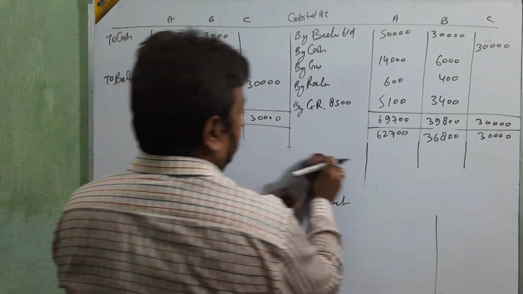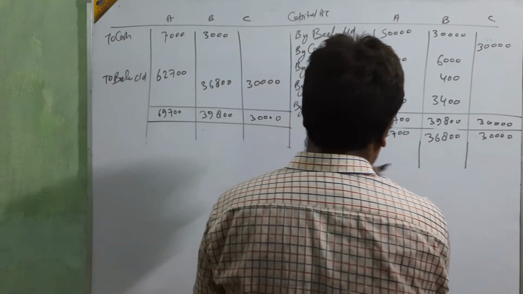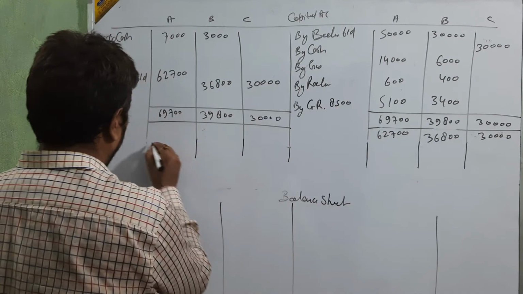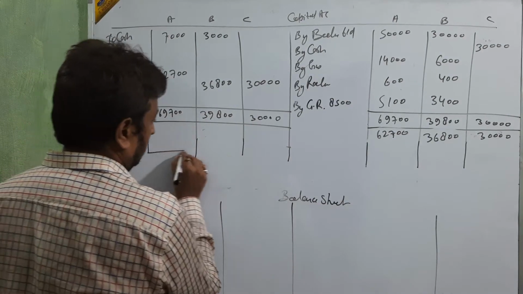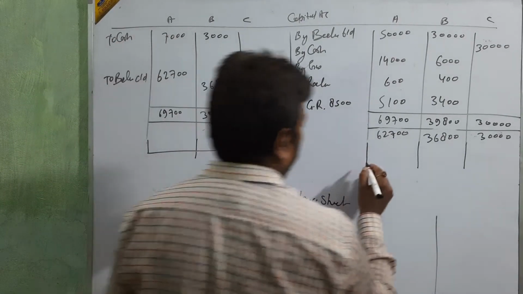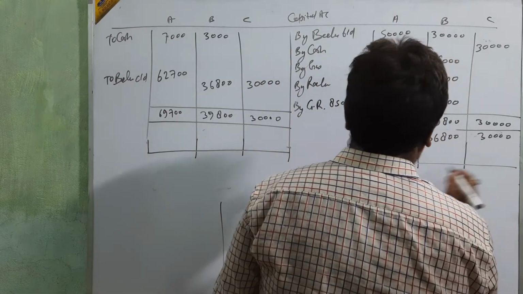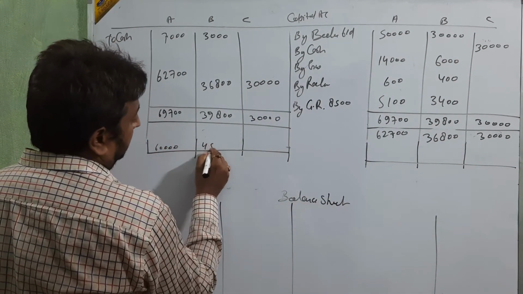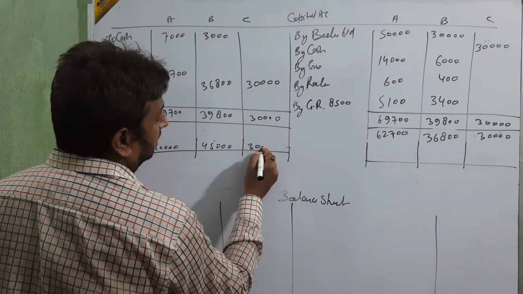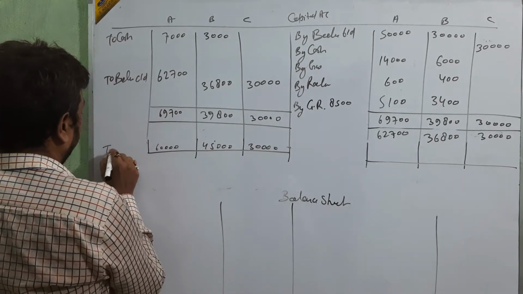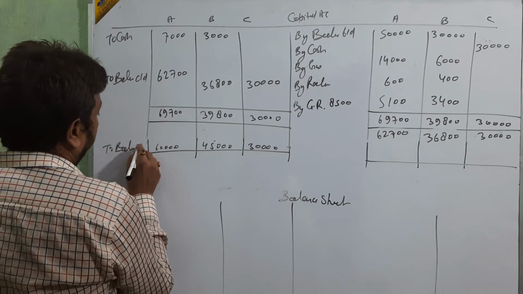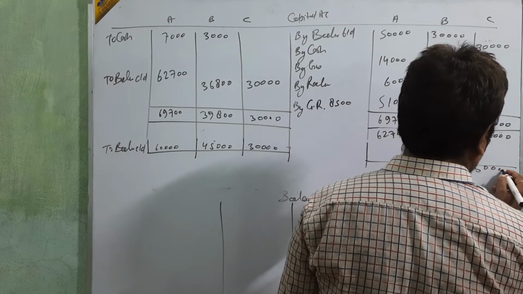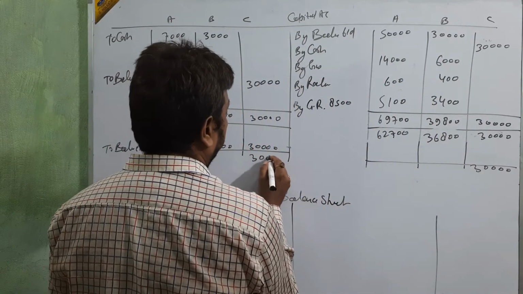Okay, this side balance is coming. That balance is coming 60,000, 45,000 and 30,000. That is to balance CD. This 30 and 30 both equal, no need to take the difference amount.